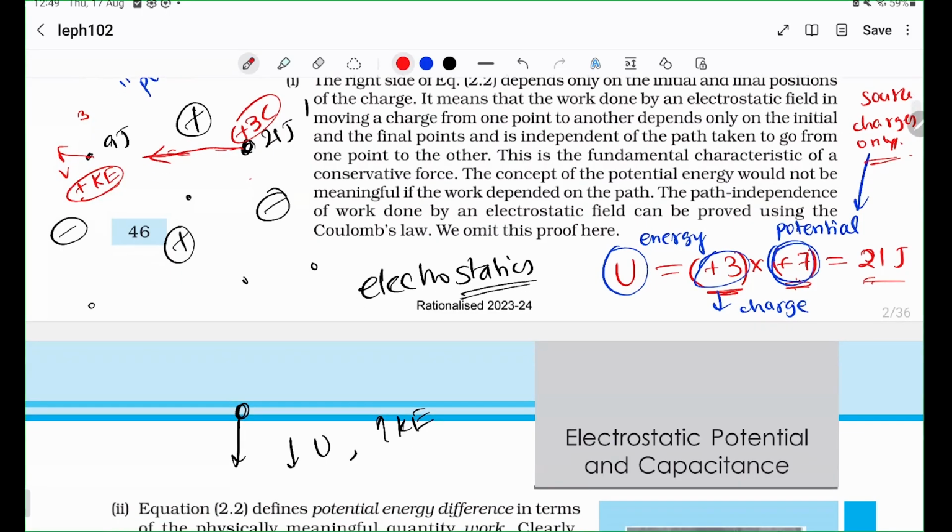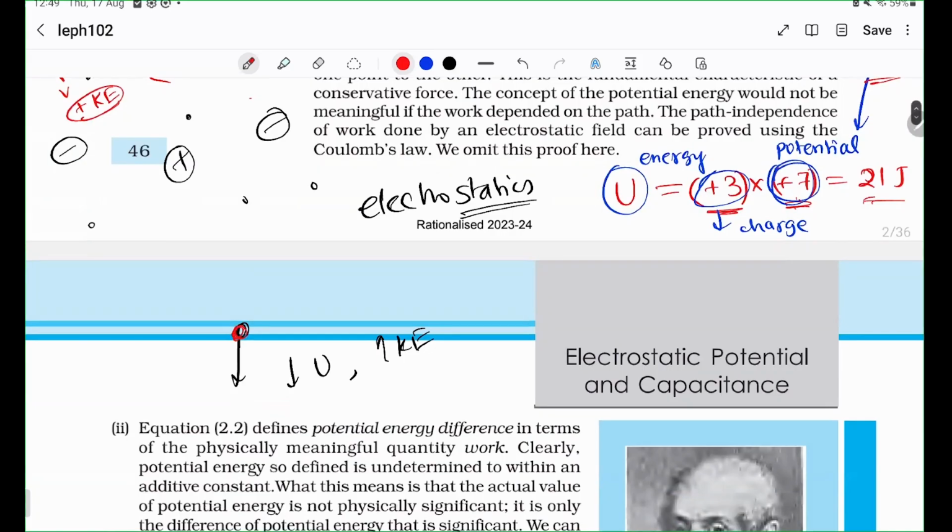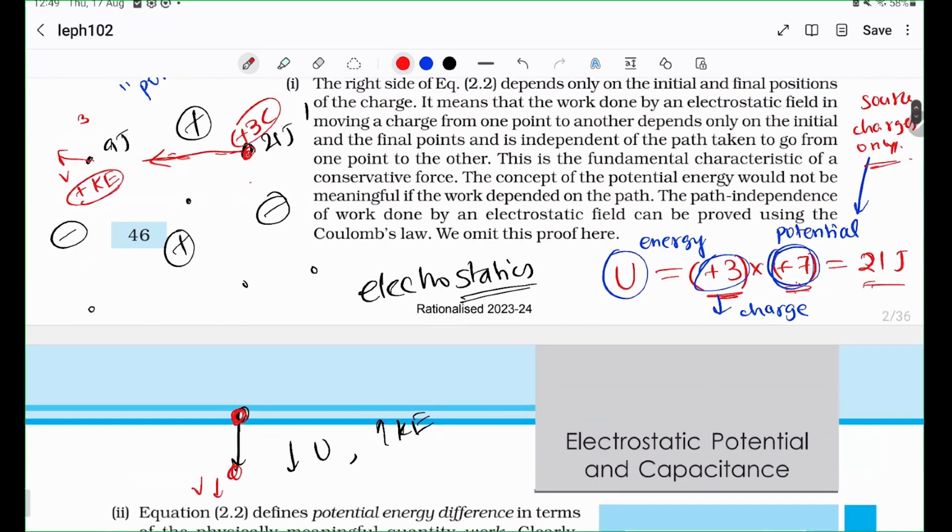So that's exactly the analogy. If you let go of a ball that's high, it's going to come down low. It's going to have a lot of velocity this way. Just like that, if you let go of a charge here, it's going to run off here, and it's going to have a high kinetic energy. It's the same thing, basically.